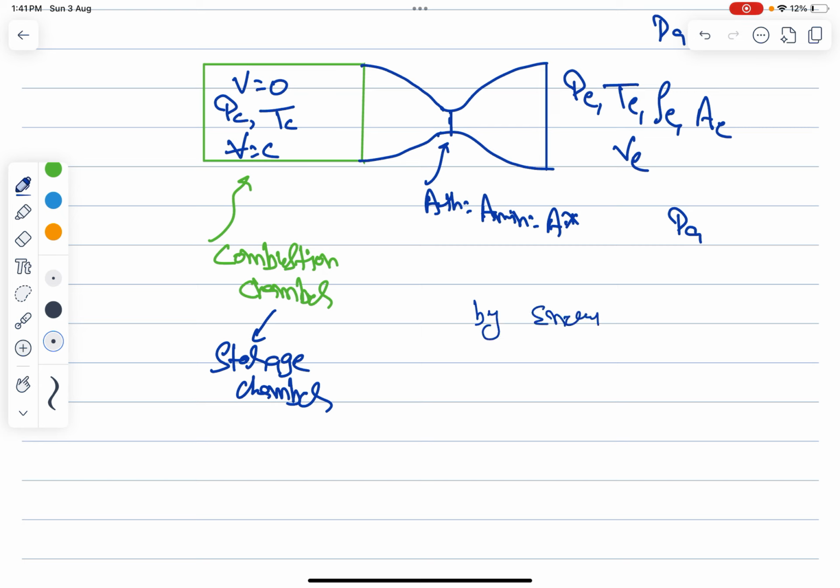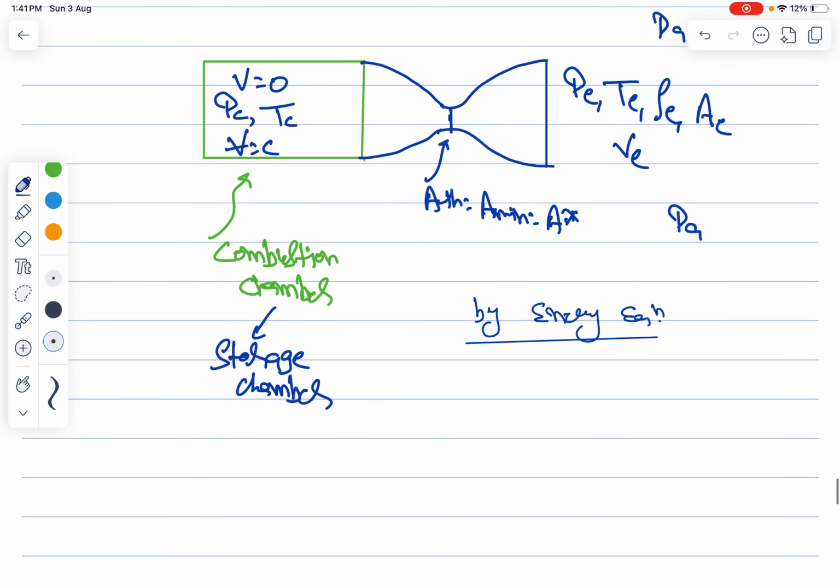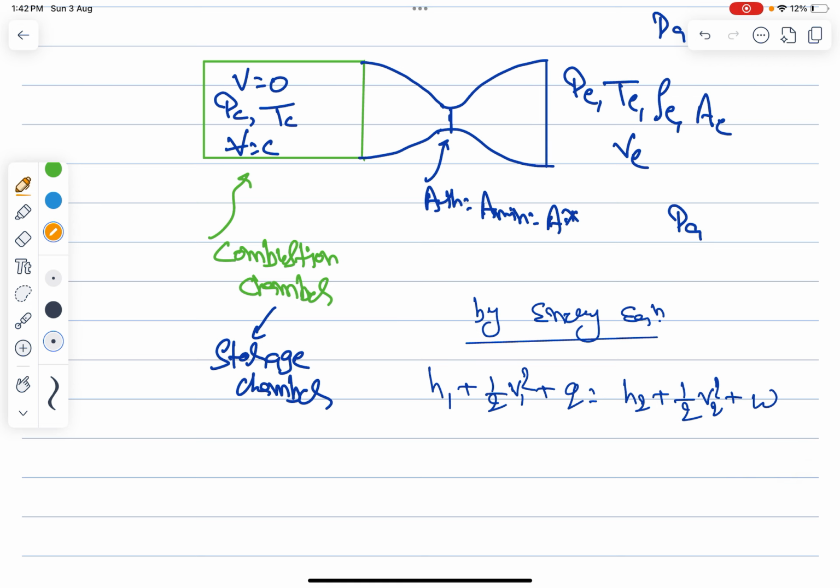Basically the energy equation, whatever I'm going to write over here, this is for the open system, right? We will study this in thermodynamics. So write H1 plus 1 by 2 V1 square plus Q is equal to H2 plus 1 by 2 V2 square plus W. There is no heat added to this system.